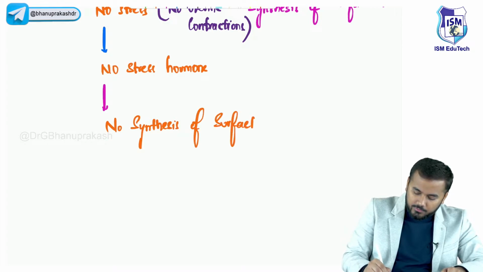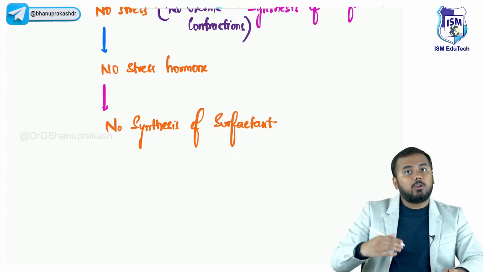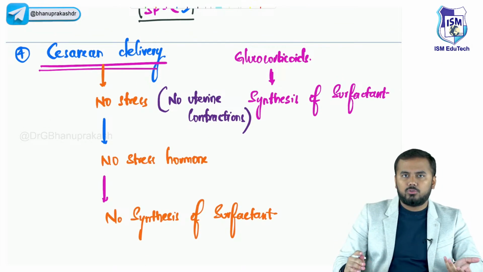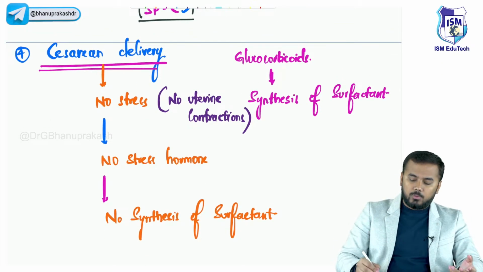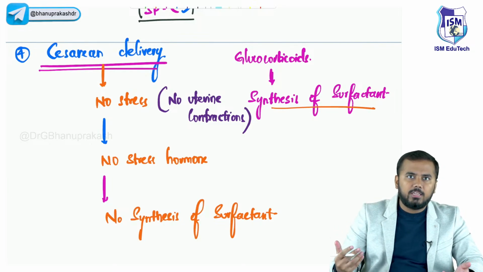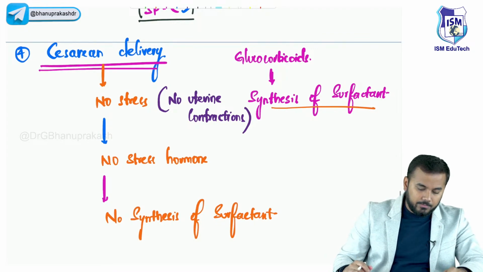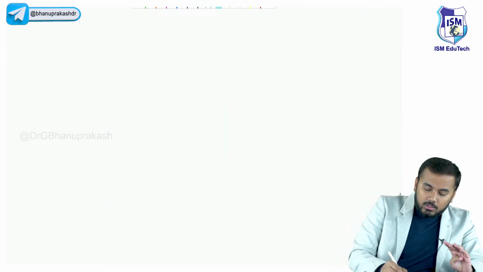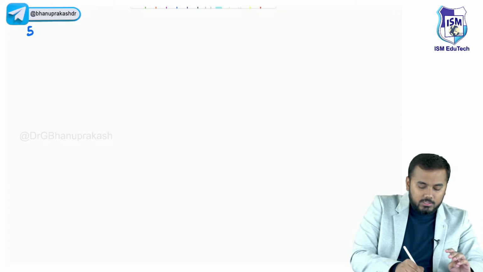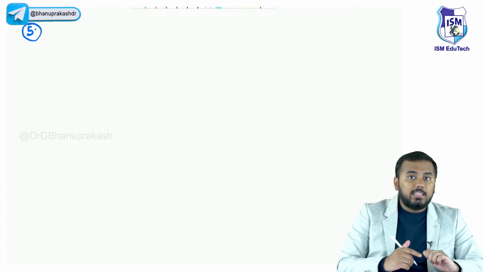No synthesis of surfactant. Osama Sheikh already is telling that is why we give dexamethasone. Obviously, glucocorticoids are responsible for the synthesis. When glucocorticoids are not there, we give an injection of glucocorticoids so that the lungs become mature. Very good, Osama. Right. So after the fourth, the fifth important finding. What is the fifth important etiology? There is a condition.